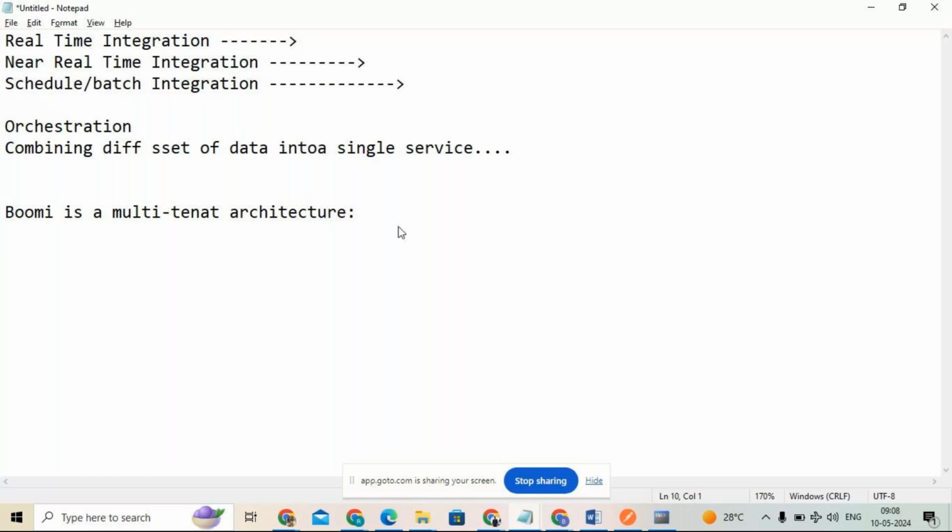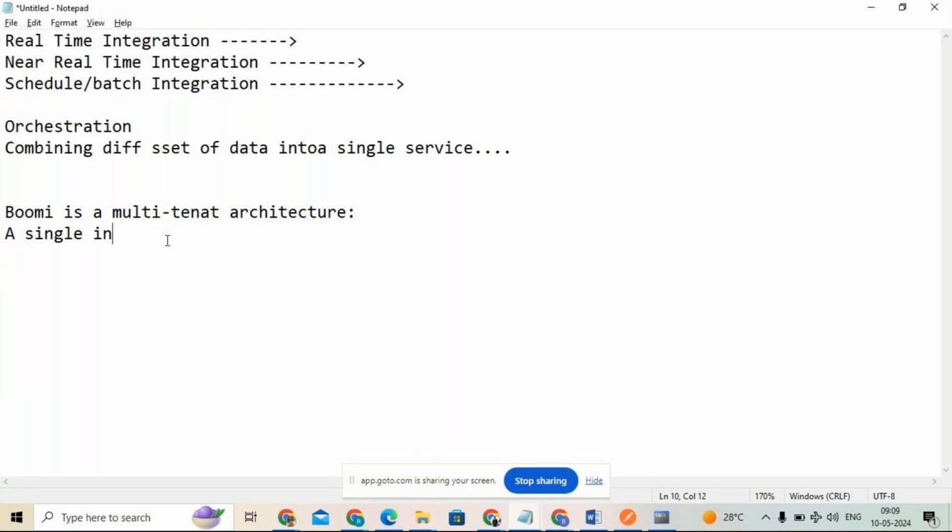Multi-tenant means more than one user accessing a single instance of software. Very good. Guys, this is very, very important, please focus here. What do you mean by multi-tenant and what do you mean by single tenant? How can we use this multi-tenant architecture? Everything is very, very important.